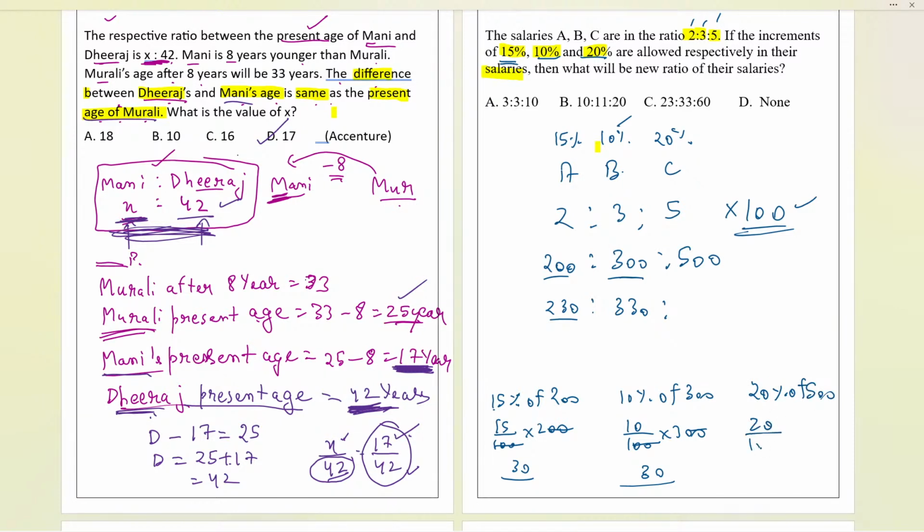Now, 20 by 100 times of 500 over here, we have subtract, cancel, and it will be like 100 is the increment amount. So now, this is 600 over here. Now, these are exactly the final salaries that we have got over here.